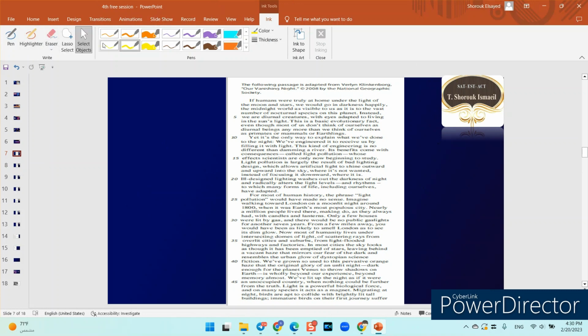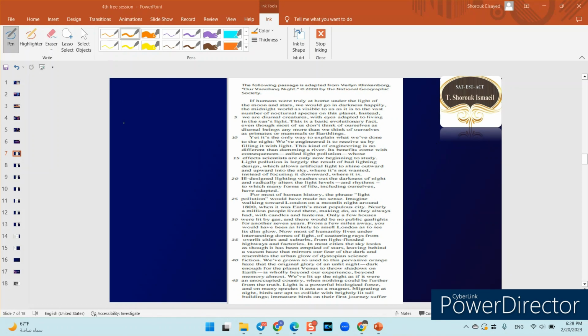Okay, just before I read the passage, I need to highlight some points I need to focus on while I'm reading. First of all, I'm gonna focus on the tone of the passage, or the author's attitude, what he thinks about the topic. Also, I need to focus on the topic itself. What is the topic? Let's have a look at this passage.